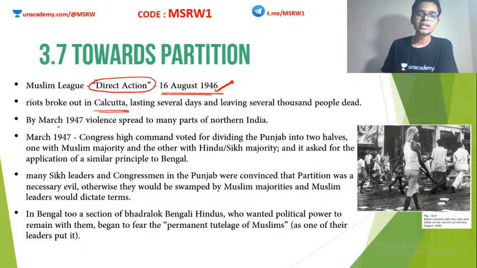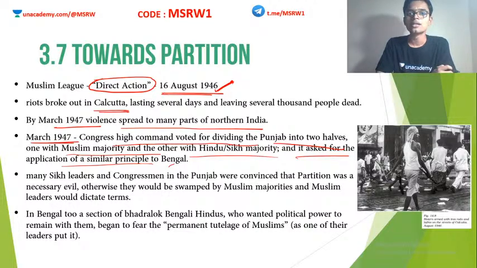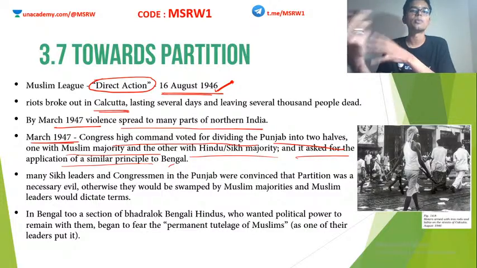So by March 1947, violence spread to many parts of northern India. In March 1947, the Congress High Command voted for dividing Punjab into two halves, one with Muslim majority and the other with Hindu and Sikh majority, and it asked for application of the same principle in Bengal. So now Congress itself took the step to do this partition to avoid further bloodshed. They said that we have to divide the Punjab and Sindh regions, because Eastern Punjab and Eastern Sindh had Hindu and Sikh populations.